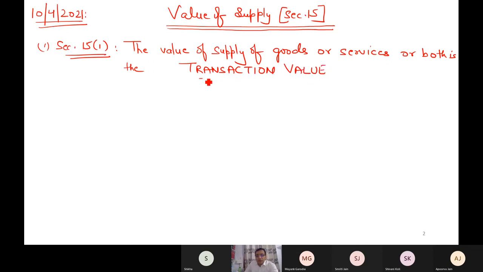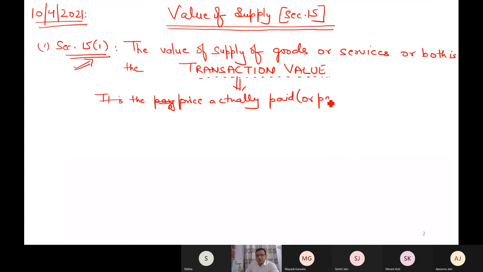Now that is another question, how will we arrive at this transaction value? But transaction value is the value of supply as per section 15 subsection 1. So the question arises, what is this transaction value? It is the price actually paid or payable, doesn't matter.